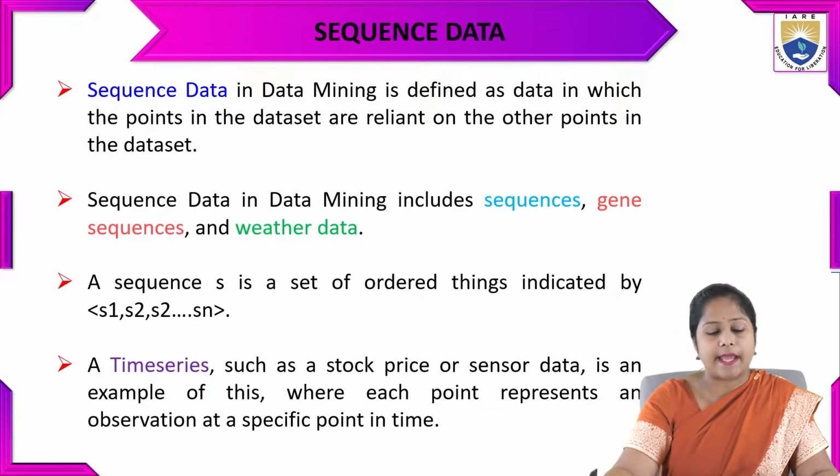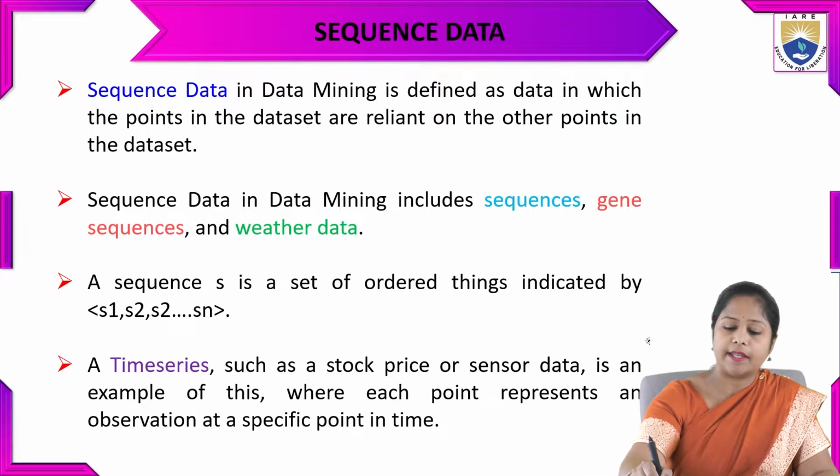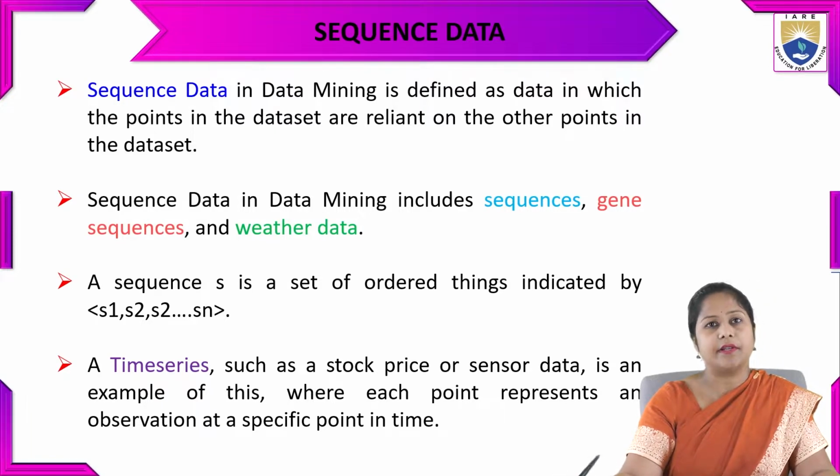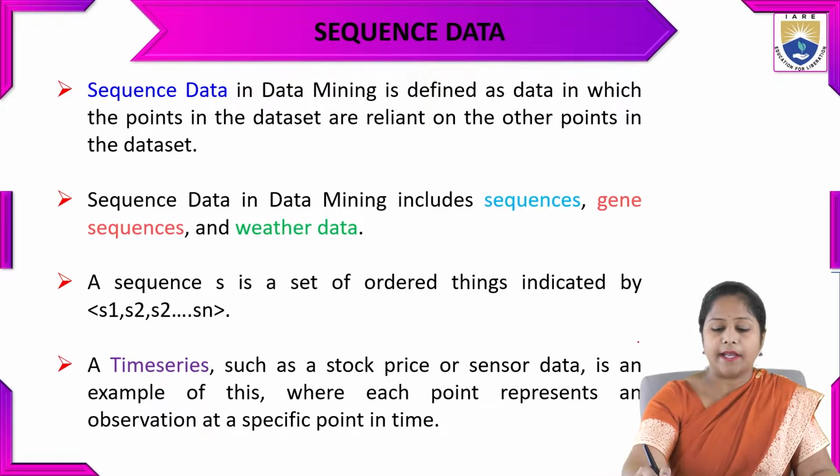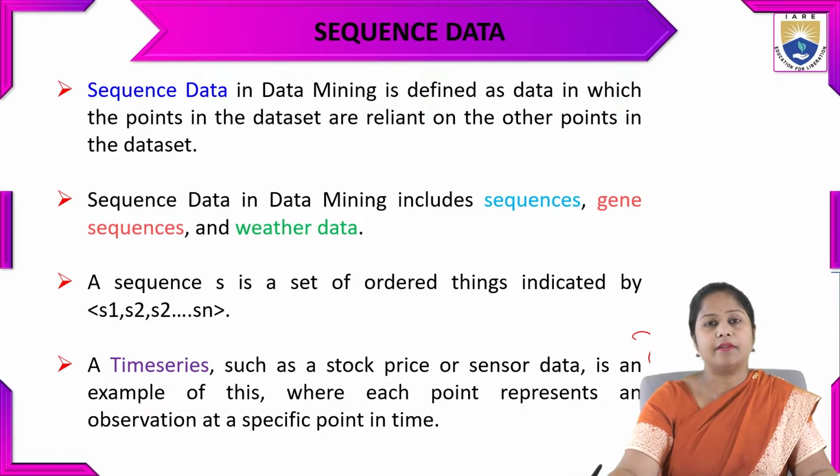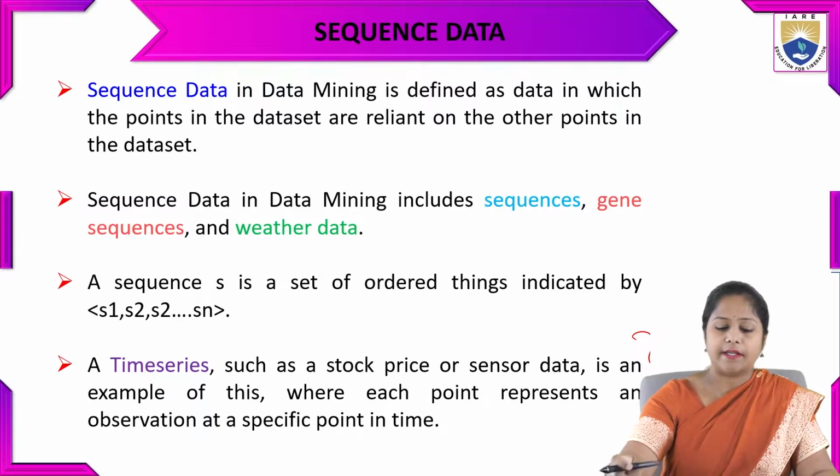Suppose a sequence S is a set of ordered things indicated by S1, S2 to Sn, right? A time series is, for example, stock market data or sensor data.